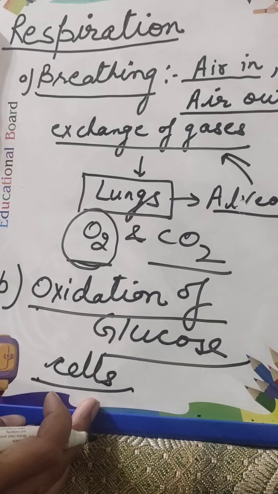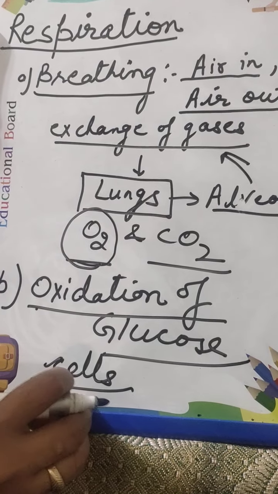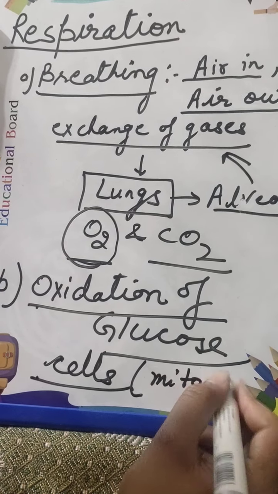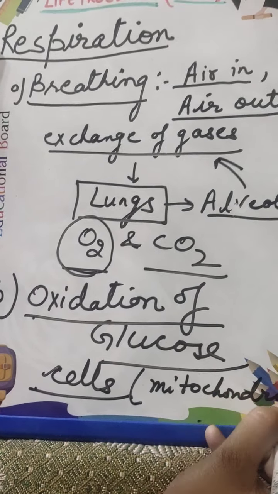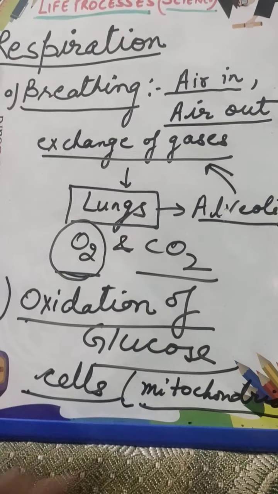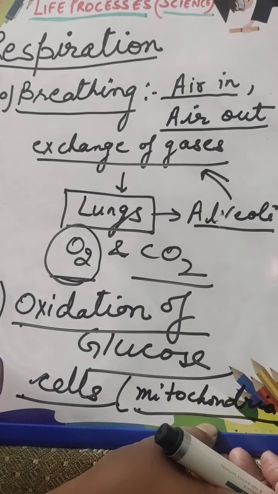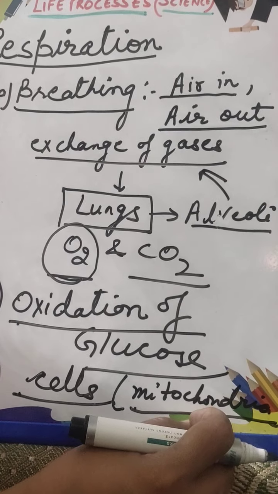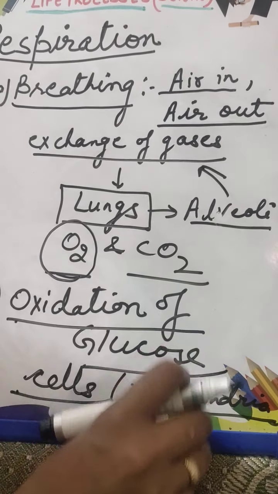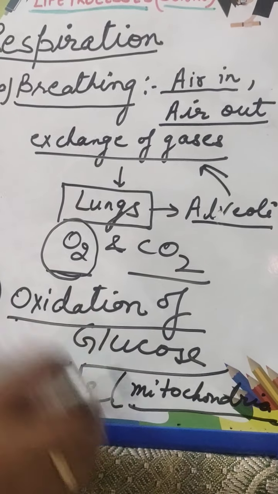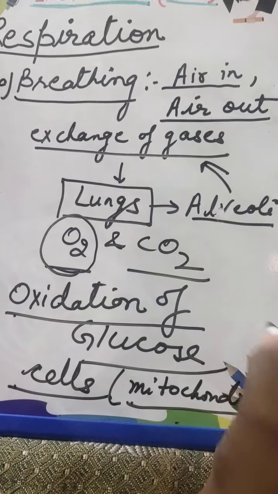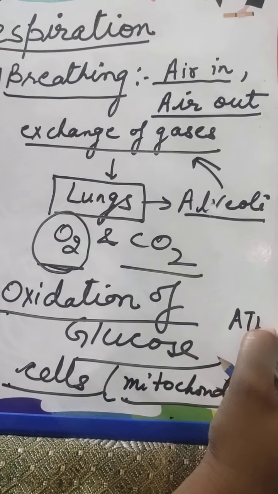This is occurring inside each and every cell, and in the cell it is occurring in the mitochondria. You have studied in 9th class that mitochondria are known as the powerhouse of the cell. So in cells it occurs in the cell organelle, the mitochondria, from where energy is synthesized. Energy is released, which is trapped in the form of ATP.